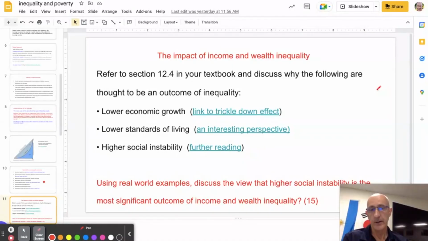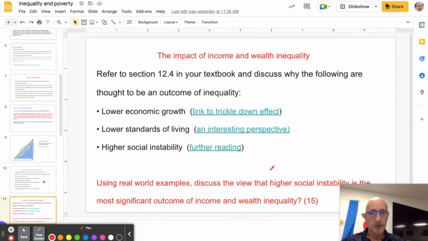So you could get a question like the one here, using real world examples. This would be a part B of paper 1. Using real world examples, discuss the view that higher social instability is the most significant outcome of income and wealth inequality. And obviously you would discuss the reason why income and wealth inequality would lead to higher social instability, what the consequences of that might be, and then you would bring in other consequences like the lower economic growth and the lower standards of living to try and make your judgment as to whether or not it is the most significant outcome.